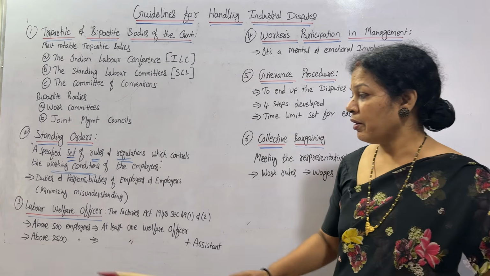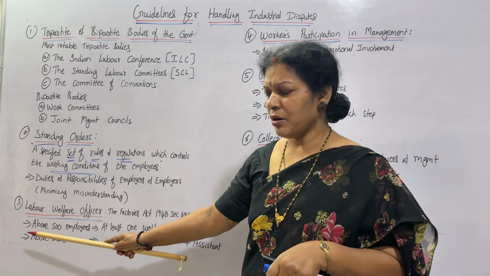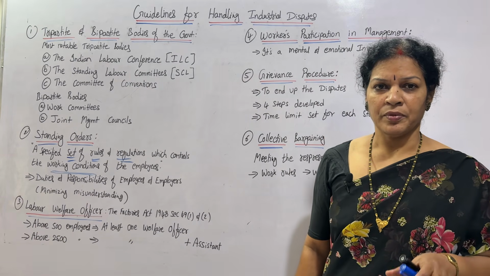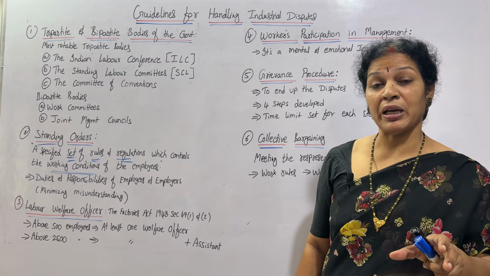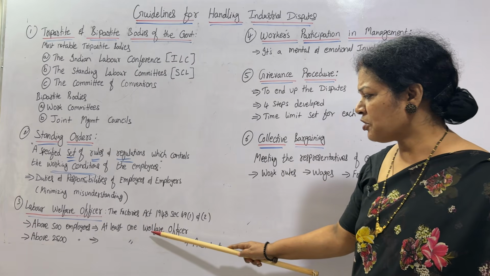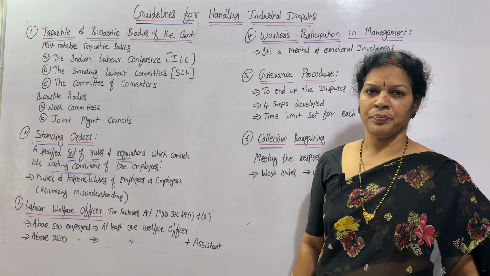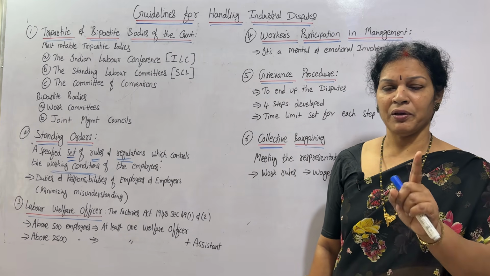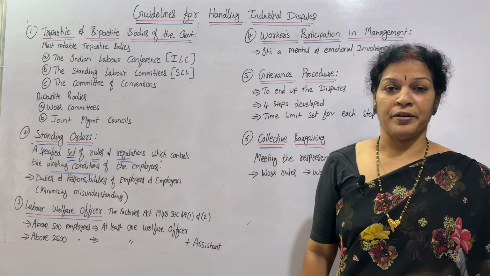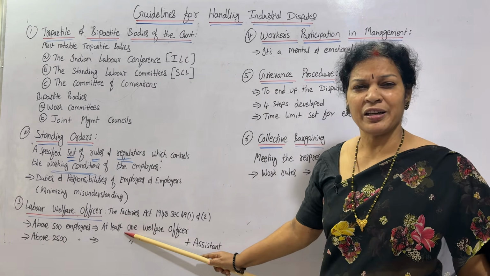Two points you have to remember. First, if the factory or organization has above 500 employees, it is recommended to have at least one welfare officer. At least one welfare officer is a must. If it is more than 2500, here we said at least one.